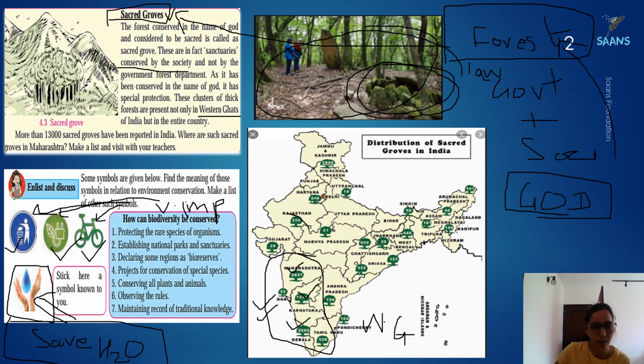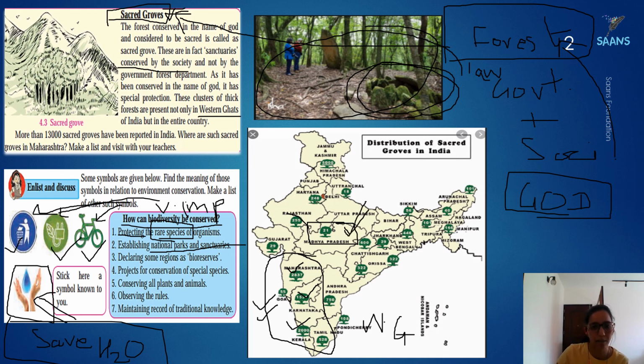Now let's see how we can conserve biodiversity. We have to understand how we are going to conserve it. First, protecting the rare species. Some organisms are very rare, not found everywhere, so you have to protect them. Then national parks and sanctuaries are established. The government does not rely on sacred groves only. If some nice plants are found in a region, the government says let us all conserve it, so it makes it a national park.